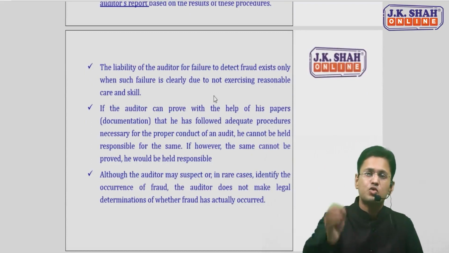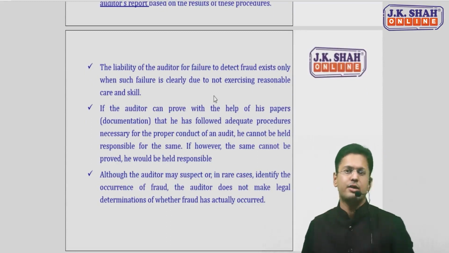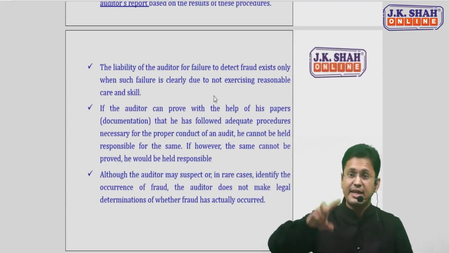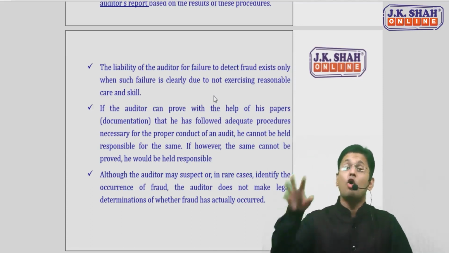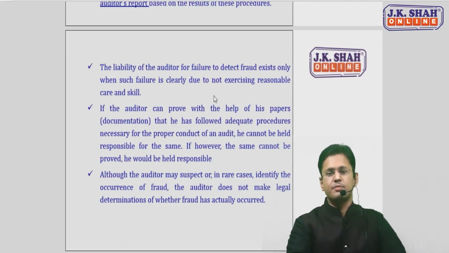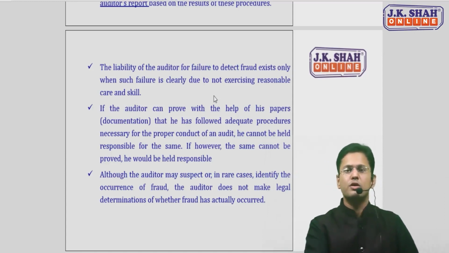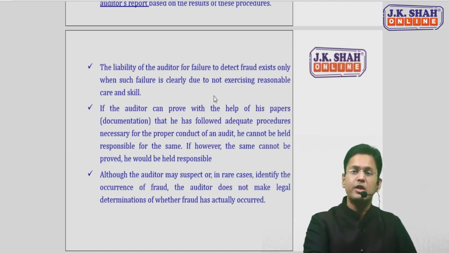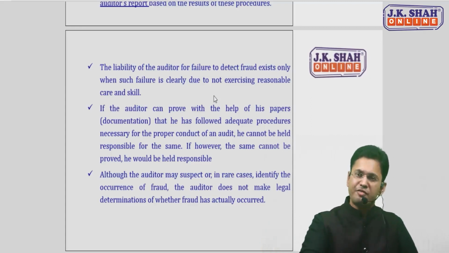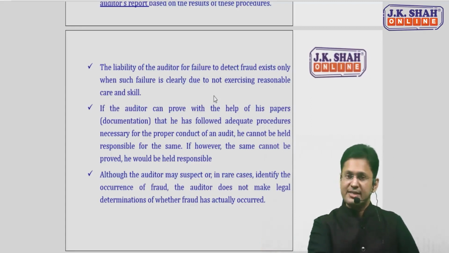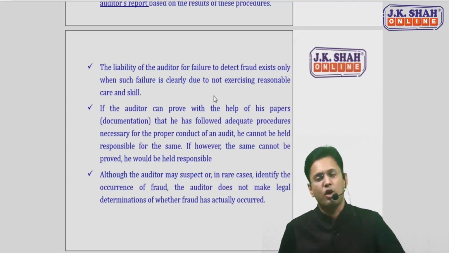If he can prove with the help of those working papers that he has followed adequate procedure, which was necessary in the current situation, he will not be held responsible. But if in case he doesn't prove, he may be responsible. Although the last point says the auditor may suspect fraud or identify the fraud, obviously he's not a judge, not a court that can make a legal determination that fraud has actually occurred. But if he finds any fraud, suspected or actual, he must report it to the management, to those charged with governance, and to the regulatory authority if the law requires the same.